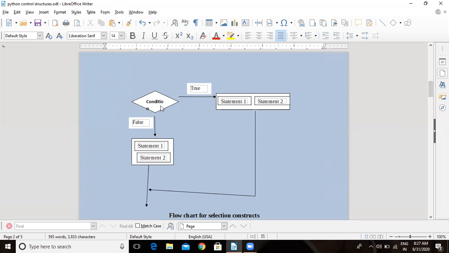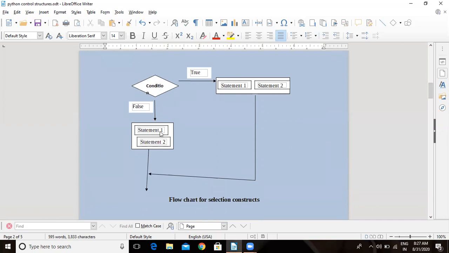If the condition is false, you will come down and these two statements will be executed. Now you have a choice between two branches, either this or that. Which statements will be executed depends on the condition. All the statements will not be executed. So is this clear to you?